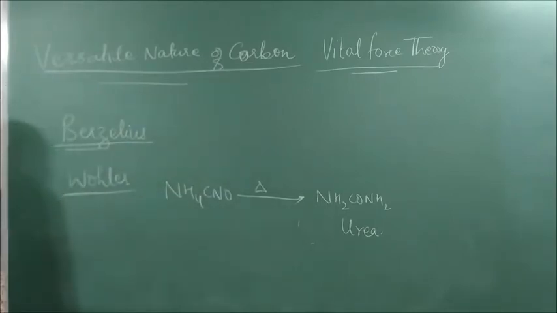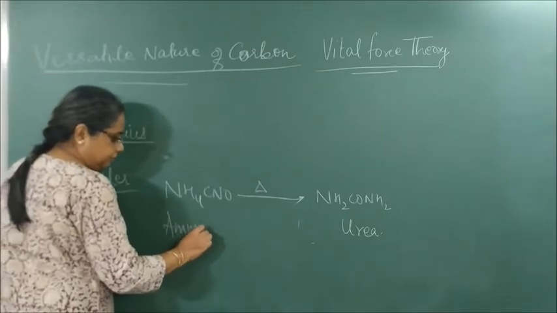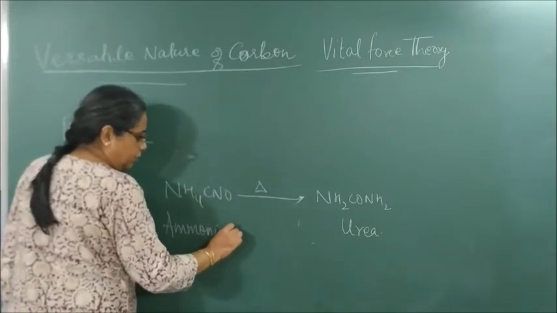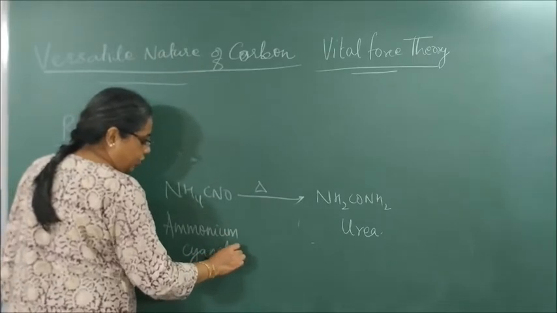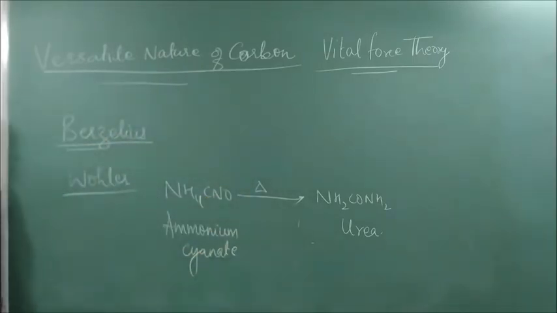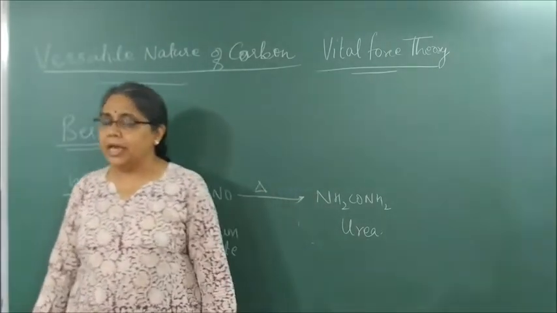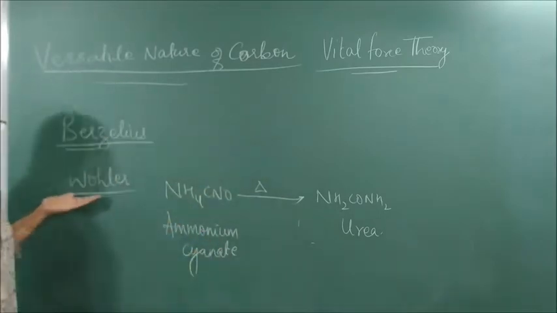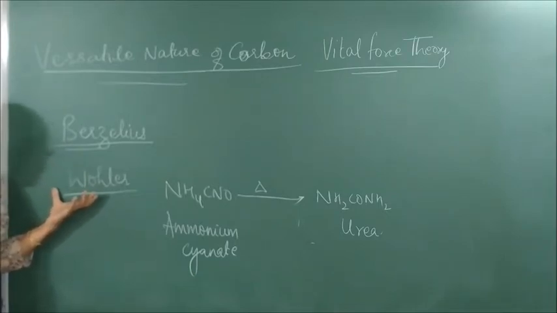So he took what? Ammonium cyanate, and heated it to get what? Urea. Which is the first organic compound prepared in lab? Urea. Who prepared it? Friedrich Wohler. So he is called the father of modern organic chemistry.